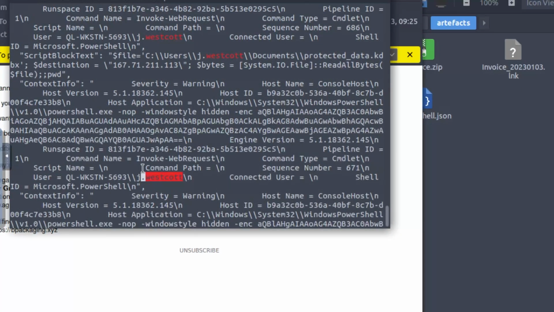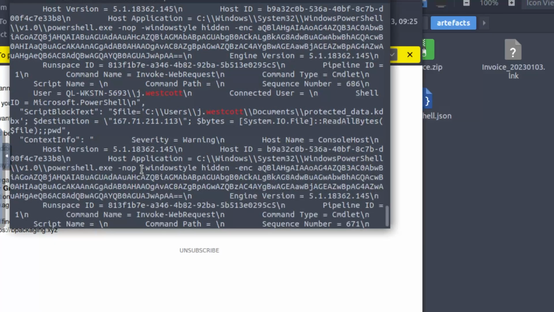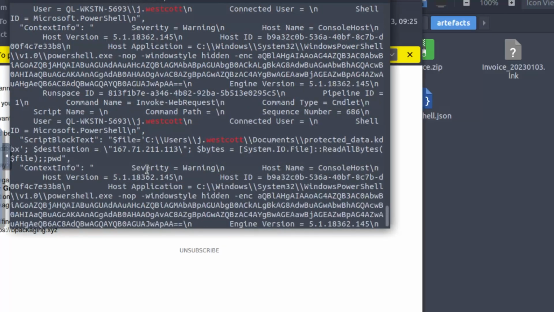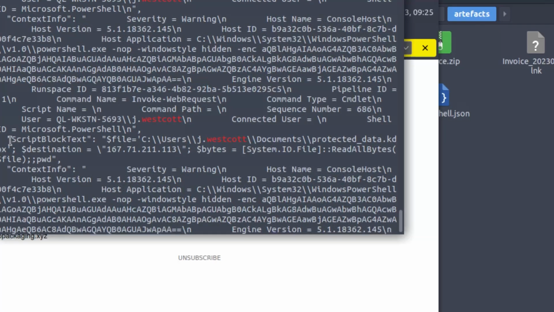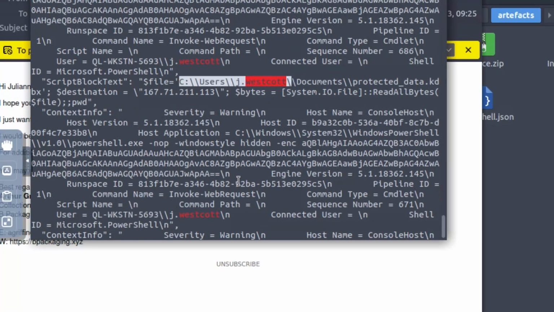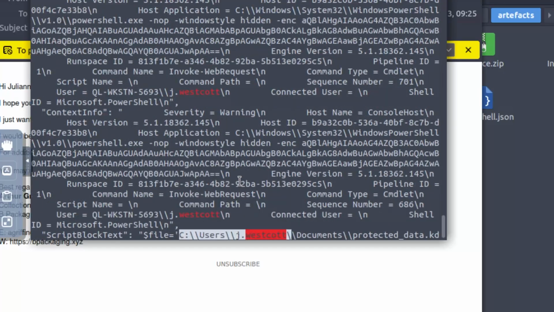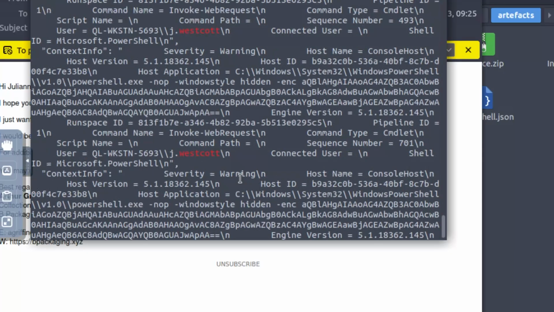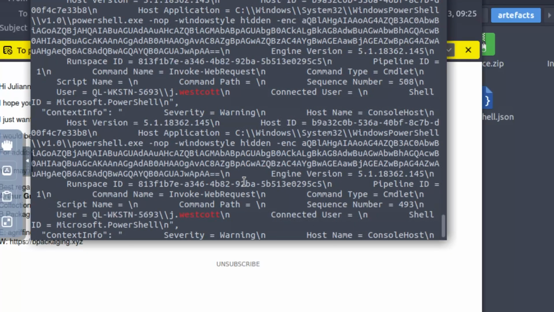That jq command is not making anything nice for us, which is kind of annoying. Okay, so here we go. So this might be a good path here. So we have C:\Users\J Westcott. That could be the intro to this. And let's see if there's any other references that I can use that would potentially be useful here. So C:\Users\J Westcott.